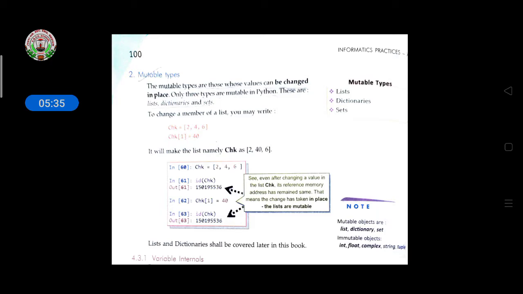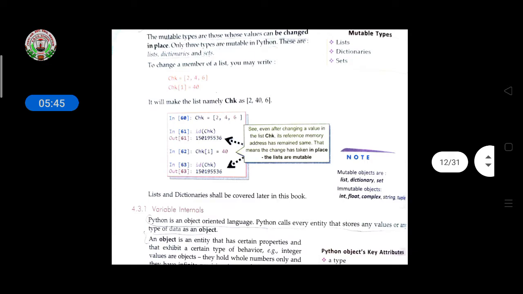There are three types of mutable objects in Python. Mutable types are list, dictionary, and sets. To change an element of a list, as we learned earlier, for list, dictionary, and sets, if you want to change a value, you have to give the address. Here chk is given equal to, in brackets, 2, 4, 6.